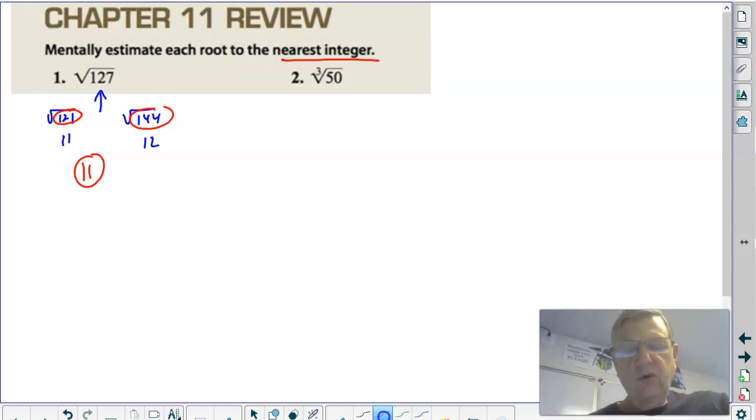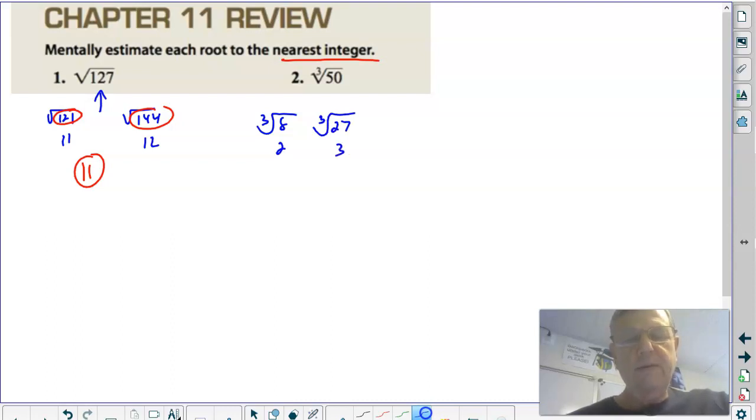On number 2, it's a cube root, so this is a little bit different. Here's your logic. The cube root of 8 is 2. The cube root of 3 times 3 times 3, or 27, is 3. The cube root of 4 times 4 times 4, or 64, is 4. And notice this 50 is between the 27 and the 64.